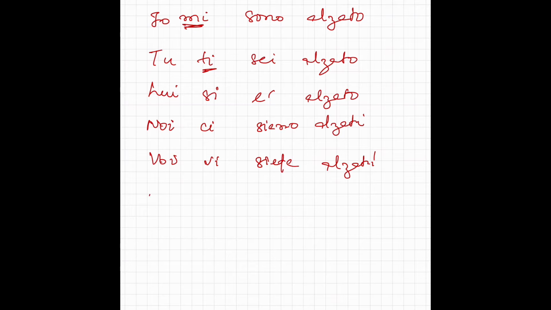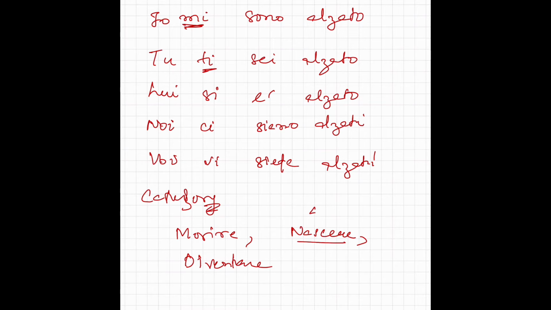Now there is another category of verbs which use essere. For example, morire, nascere, diventare, which means to become, nascere means to be born, morire means to die, and dimagrire, which means to lose weight, ingrassare, which means to gain weight. They also use essere as the helping verb.